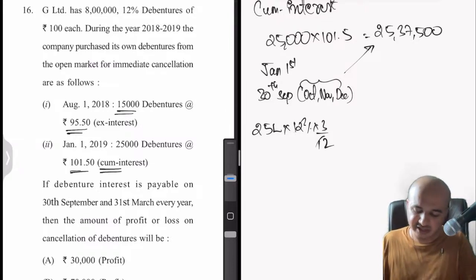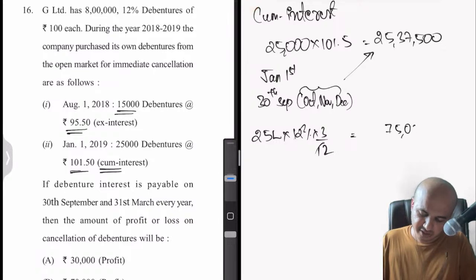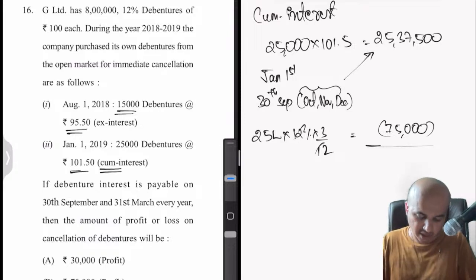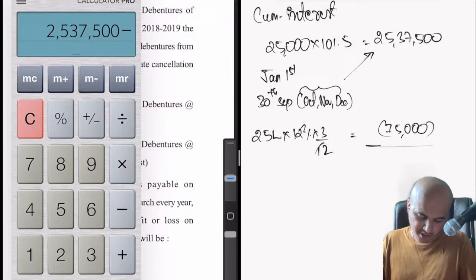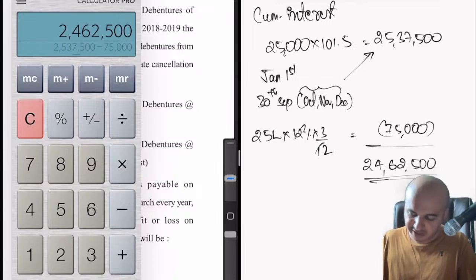What is the interest percentage? 12%. So 12 gets cancelled. 25 into 3, so it will be 75,000. So 25 lakhs into 12% into 3 divided by 12, 75,000. 75,000 is anyway interest here. So remove 75,000. You will get the ex interest price, the amount which we paid only towards debentures. 25,37,500 minus 75,000. So amount which you paid only towards debentures is 24 lakhs 62,500. This is the face value.